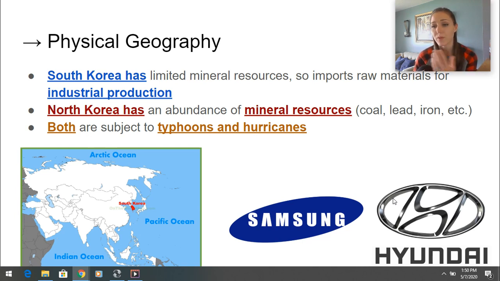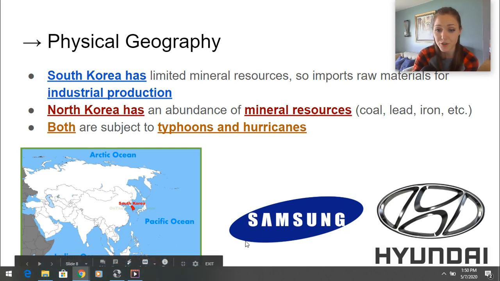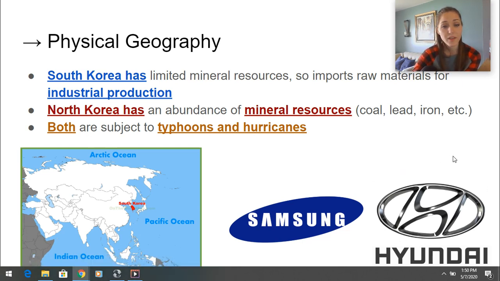So they import raw materials from other countries, and then they use them to make finished products like electronics, like Samsung products, cars like Hyundai. North Korea, on the other hand, remember they can't farm, but they have a lot of mineral resources, so they make money off coal, lead, and iron.